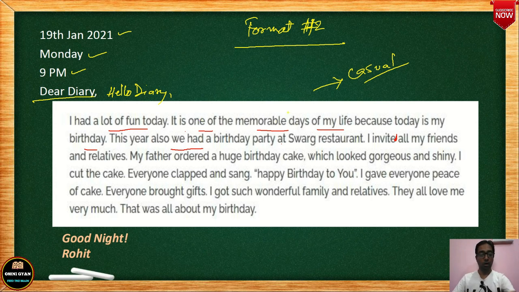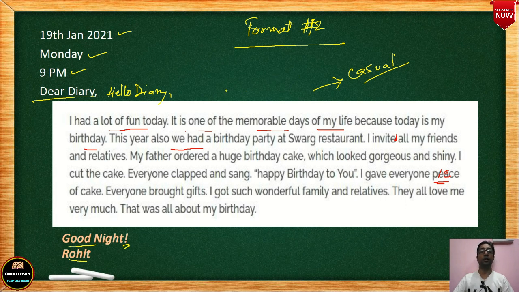Now then you see, I gave everyone a piece of cake. There's a typing mistake here, piece of cake. Everyone brought gifts. I got such a wonderful family and relatives. They all loved me very much. That was all about my birthday. So very short. And then what do we write? Good night, exclamation mark, and Rohit.